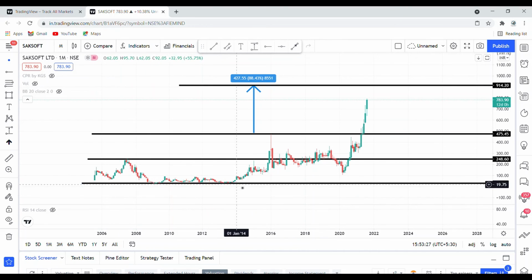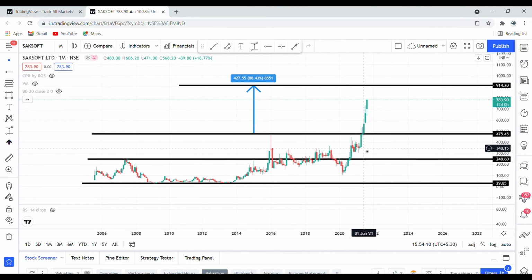So you should know that the maximum low where the stock price touches is mostly acting as a support, and the maximum high where the stock price touched is acting as a resistance. But this support and resistance will keep on changing. Once the support is broken, it is no longer a support, and once resistance is crossed, that resistance becomes the support. Once this resistance is broken with a very bullish candle, it acts as a support here, and then the next target will act as a resistance.